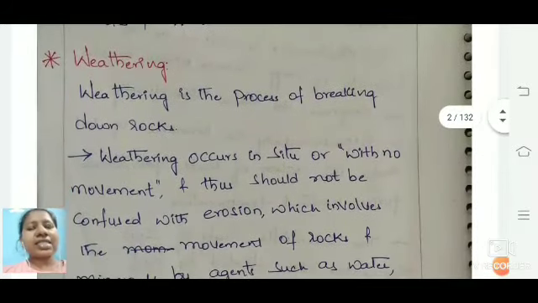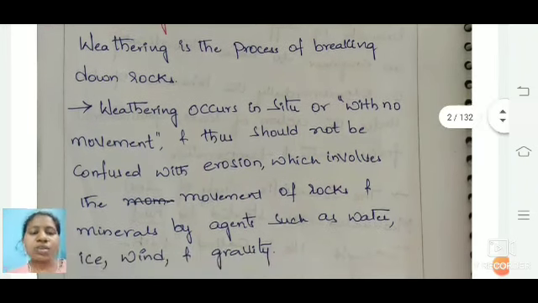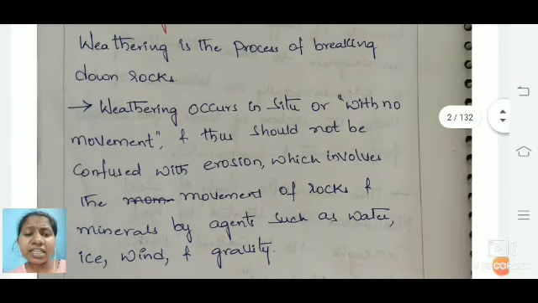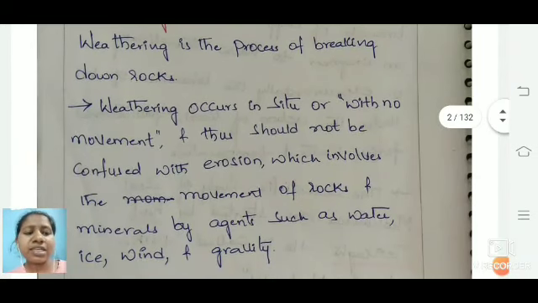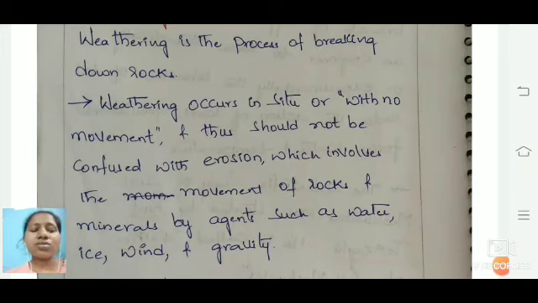As we all know, weathering is nothing but a process of breaking down rocks. As these rocks break down, there will be some erosion whenever they break down. Such breaking down is done mostly by some agents, such as ice, wind and gravity. Due to all these things, the rock gets broken down, and weathering occurs through the movement of rock, so that weathering occurs in this particular soil.